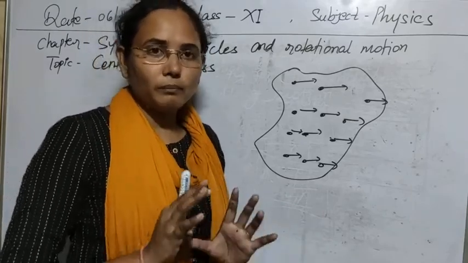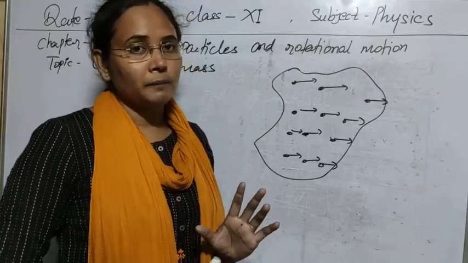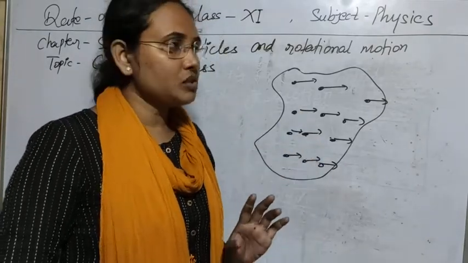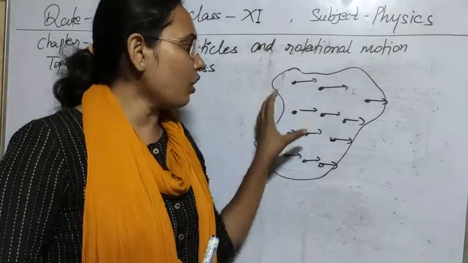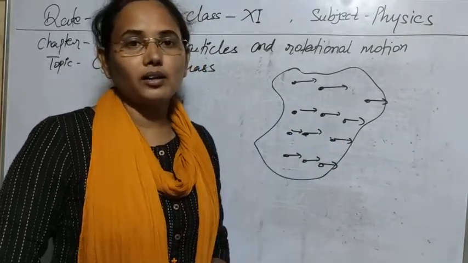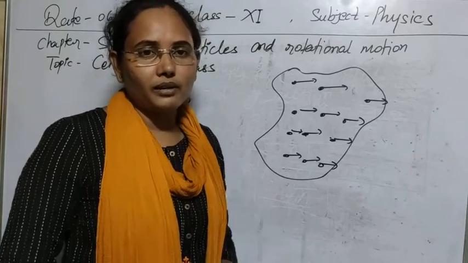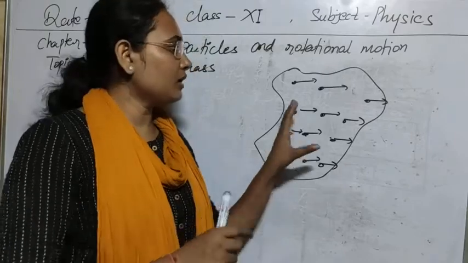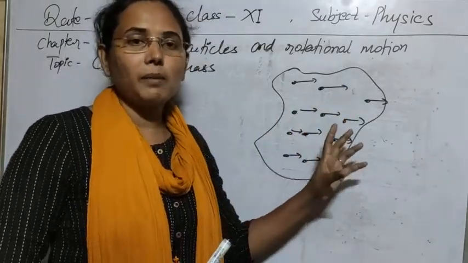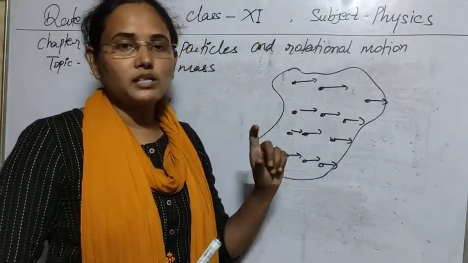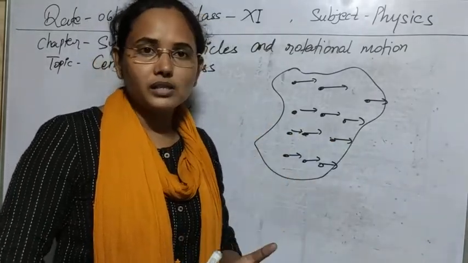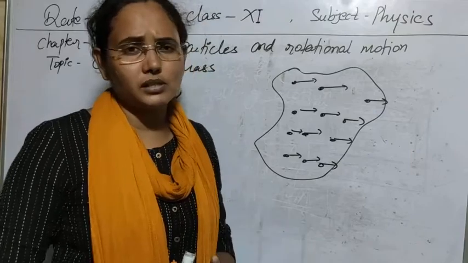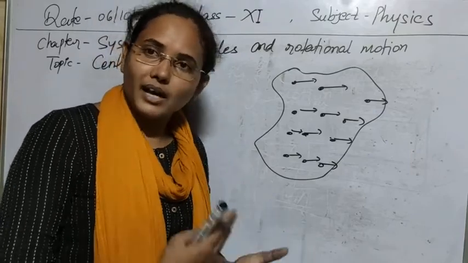To reduce this complexity, we take a point on which the whole mass of the system is concentrated. We can take, you can say, the average mass of all these particles as the center of mass. So the center of mass is that point where the mass of the body is concentrated. We can replace the whole number of masses by a single mass, and we take into consideration the motion of that single point, which will represent the motion of the whole system, the whole body.